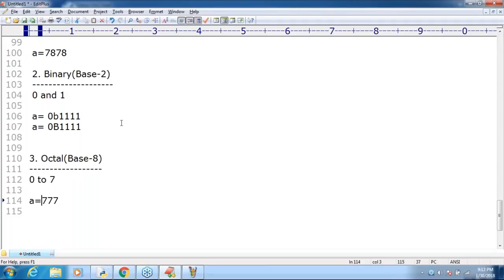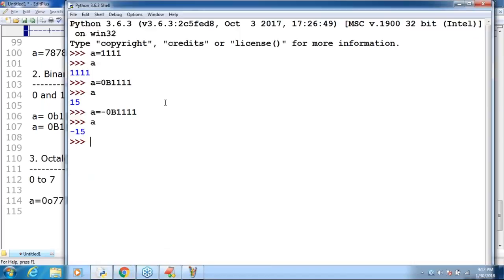Sir, very simple. If the number is prefixed with 0 followed by either small o or capital O, then that number is treated as an octal number. Remember that. Sir, if you want, A is equal to 0 followed by small o 1111.